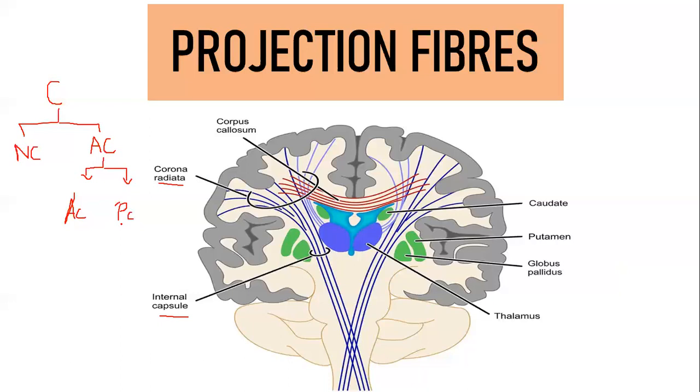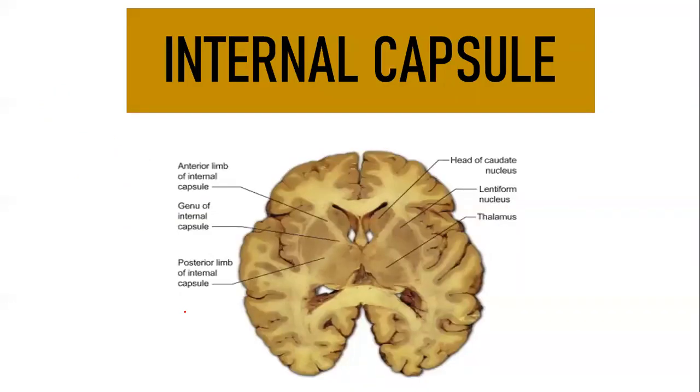I hope you understood. Now since we are studying neuroanatomy of human, we are going to talk only about neocortex. So we have two types of projection fibers, your corona radiata and internal capsule. Internal capsule is what we are going to concentrate on more because it's an important essay question, and very important for clinicals also. I'll tell you my own story, what I encountered in my medicine posting because I did not know about the internal capsule. Okay, so we will start with internal capsule.